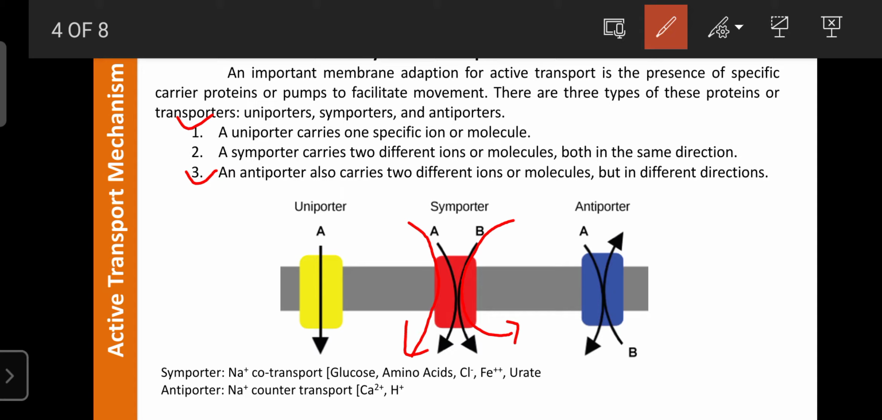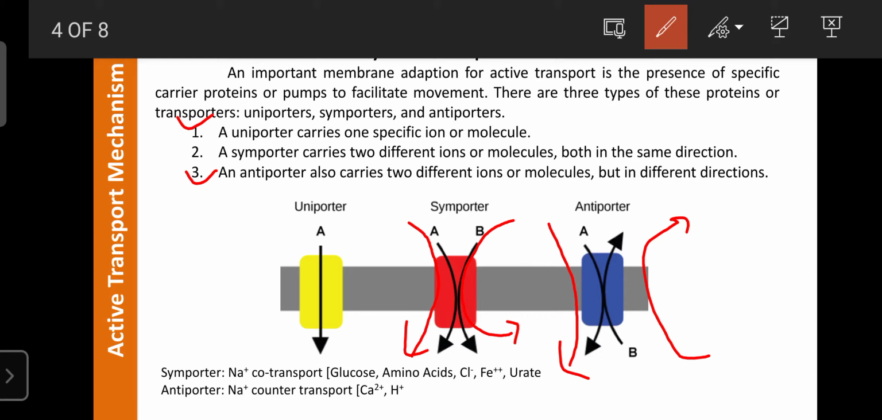For example here, first the A molecule is transported from the extracellular fluid into the intracellular fluid. Due to the transport of that molecule, it creates certain energy. That energy is helpful for the leaving out of the B molecule, from inside the cell to outside the cell. So the molecules are moved simultaneously but in opposite directions, and such mechanisms are known as the antiporter mechanism. An example is the sodium calcium counter transport.